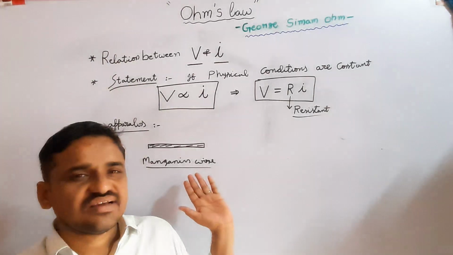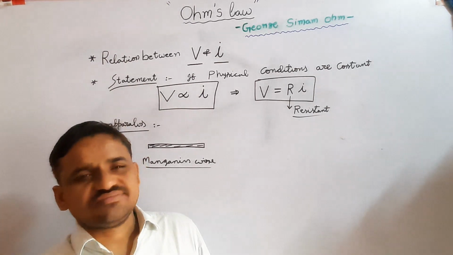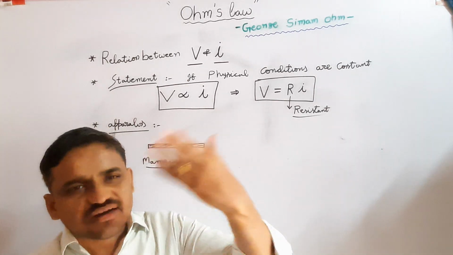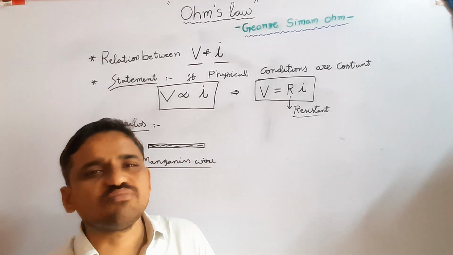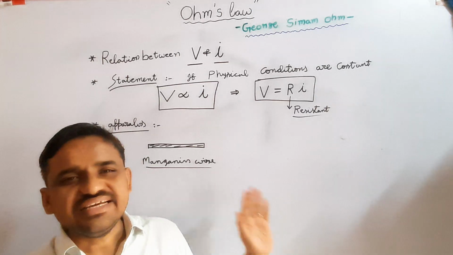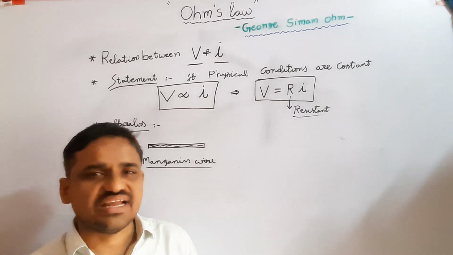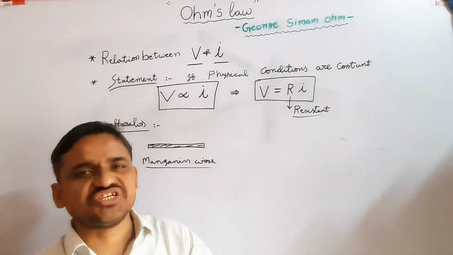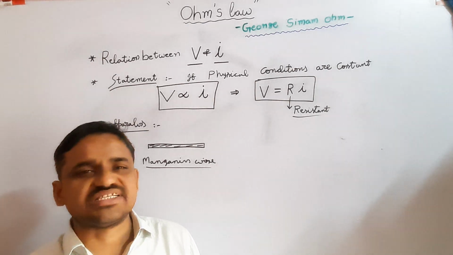Because manganese wire is made by combining two or more substances. It is an alloy.